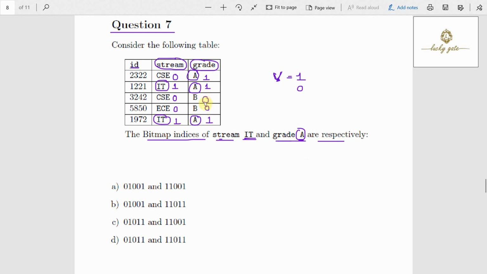Now what is the bitmap index on stream for the value IT? That is 0 1 0 0 1. The bitmap index on grade for value A is 1 1 0 0 1. Now which option does it match? 0 1 0 0 1, it is okay. 1 1 0 0 1, this is okay. So the answer for question number 7 is option A.